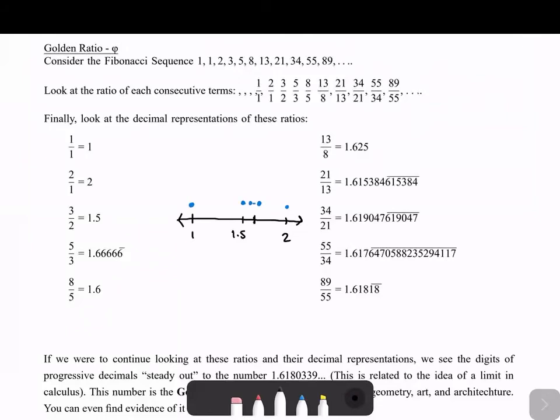And you can see that these increase and then decrease. So right here, we increase, then we decrease, and then we increase, decrease. 1.6 to 1.625 is another increase, and then we decrease, and then we increase, and then we decrease, and then we increase. So we're just getting closer and closer to some number that's there in the middle.